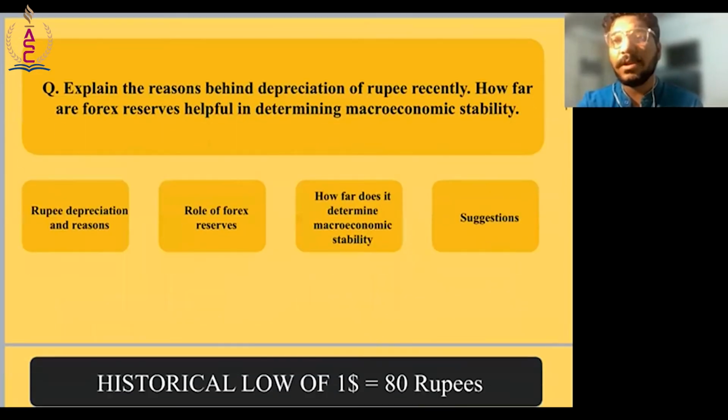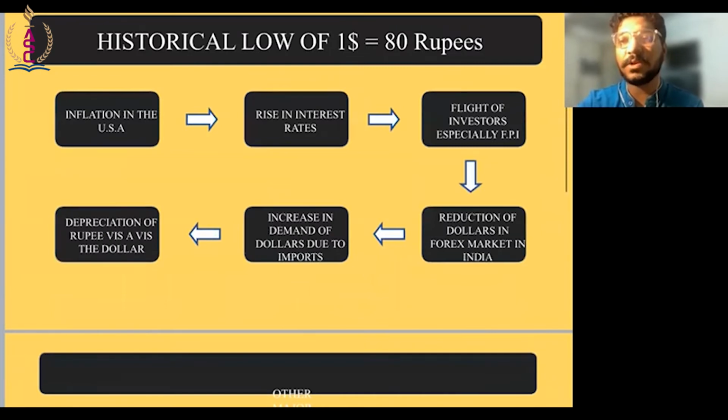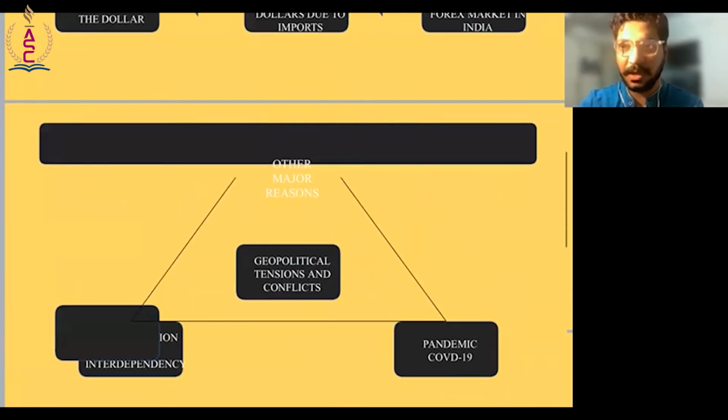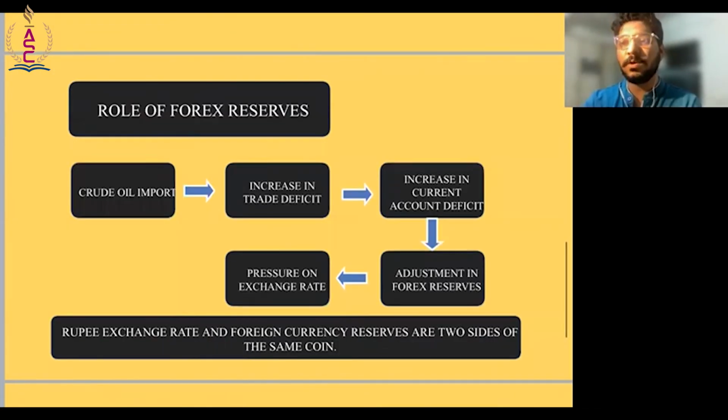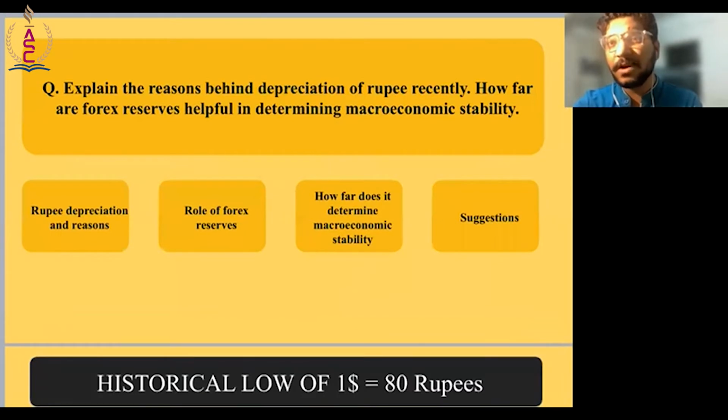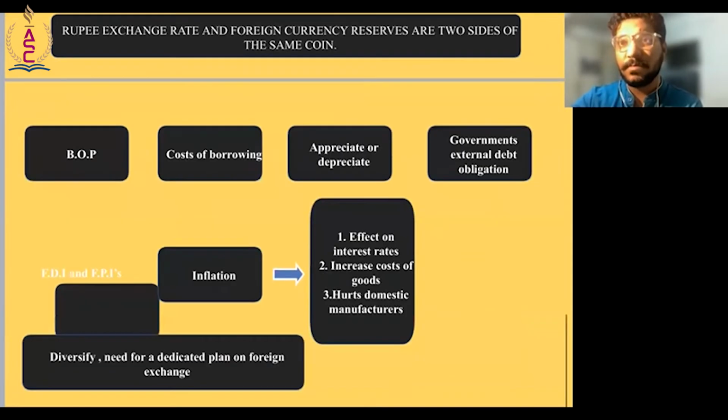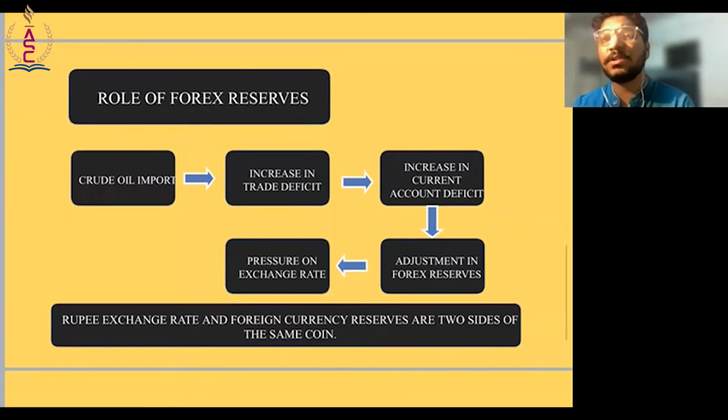So when we talk about the reasons behind the depreciation of the rupee, you can talk about the main reason as this, and then you can substantiate with other reasons as well. Now, what is the role of Forex reserves? Because the question says, how far are the Forex reserves helpful in determining macroeconomic stability, right? So now we need to understand the role of Forex reserves.